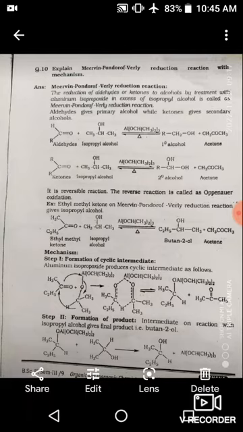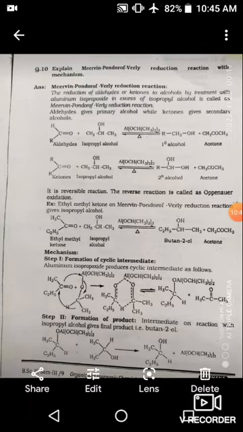In the first step, a cyclic transition state is formed, giving an unstable intermediate. In the second step, protonation takes place from isopropyl alcohol, giving the final product. This is the final reduction method.